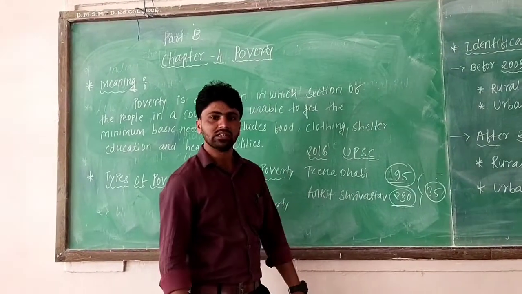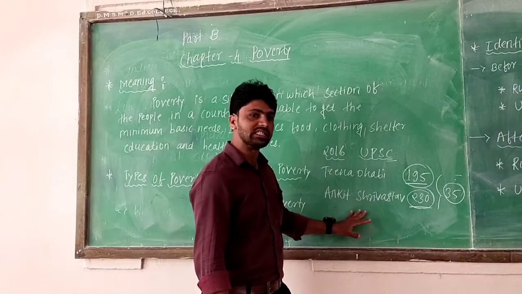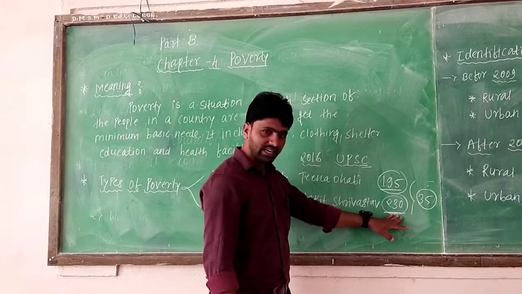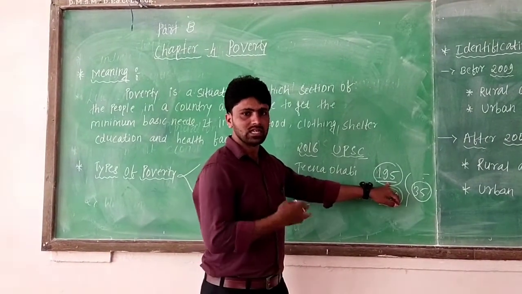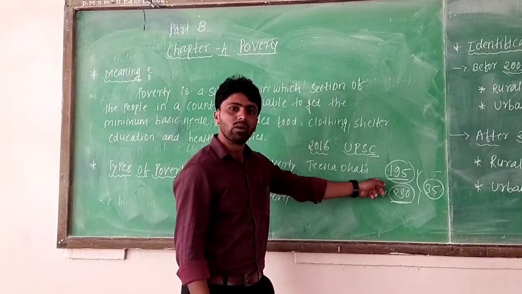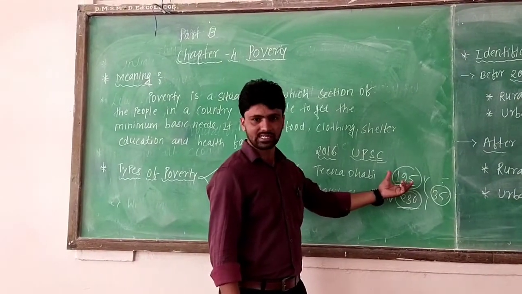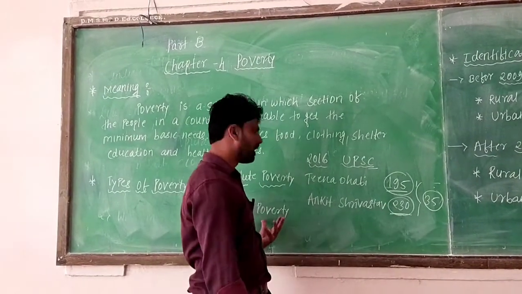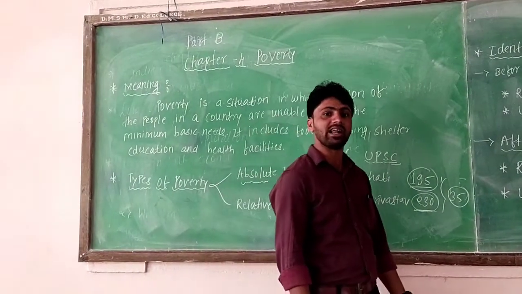Tina Dhabi cracked the UPSC preliminary. So what is the meaning of this? Why did Ankit Srivastav fail despite getting more marks? He got 230 marks and still failed, and she got 195 marks and still passed, because she is from a lower caste and Ankit Srivastav is from an upper caste. She is SC/ST, and Ankit Srivastav is GM, general merit. That is the meaning of relative poverty. Relative poverty means unequal distribution of income and economic resources.